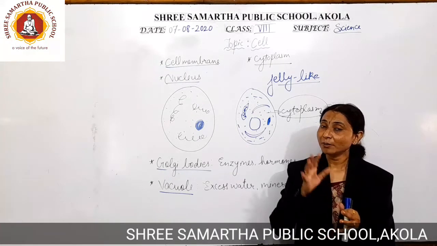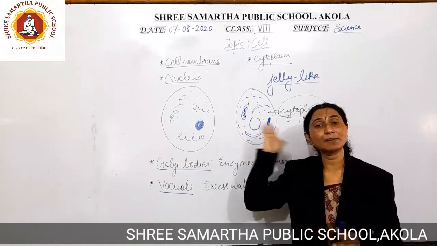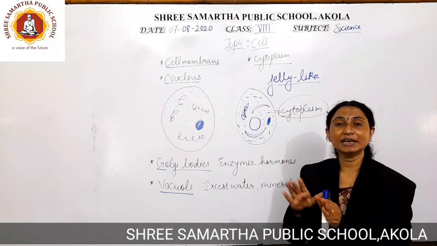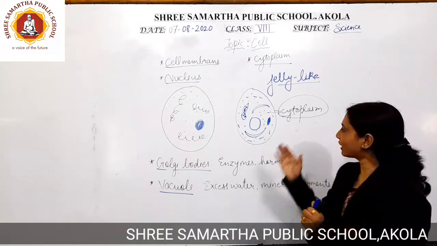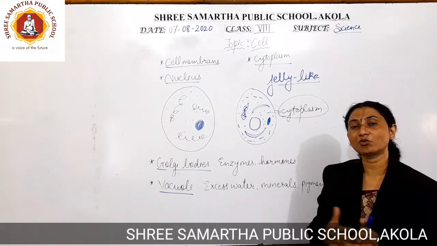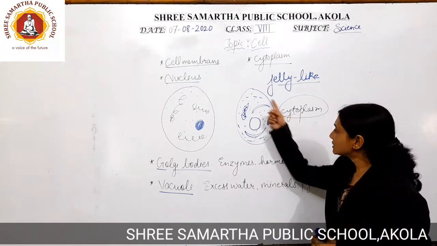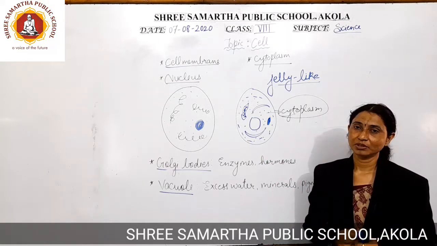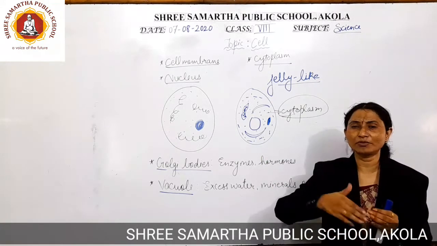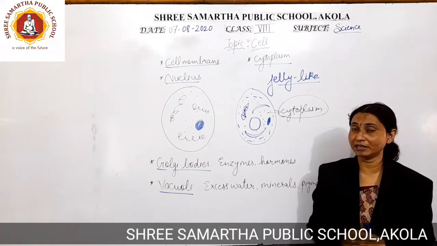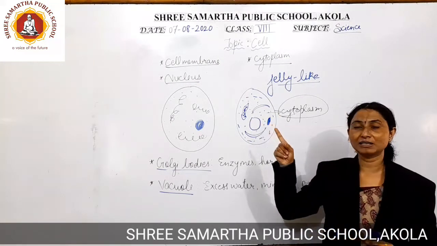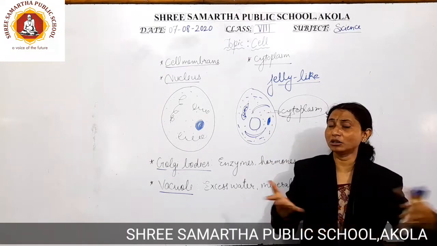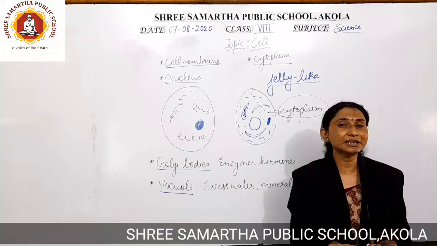Now this movement may destroy the organelles which are present in the cell. For example, inside this cell there are many cell organelles, and if I push this cell surface, what will happen? It may happen that certain cell organelles will experience destruction. So to avoid this condition of the cell organelles getting injured, the cytoplasm will act as a shock absorber. It is going to absorb all the things which are coming from outside and internally in the cell surface.